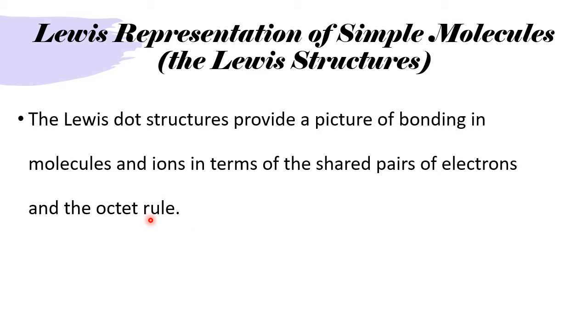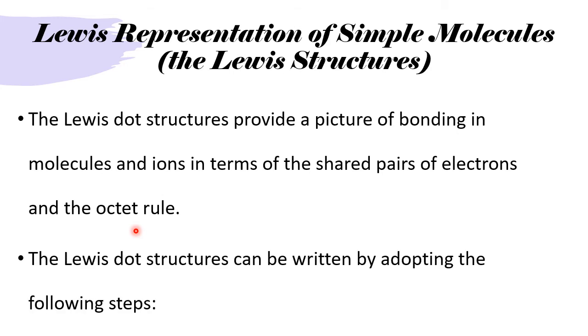So the Lewis dot structure gives information: one is bonding, second is shared pair of electrons, then the octet rule. All these two to three pieces of information are given by the Lewis structure. The Lewis dot structures can be written by adopting the following steps. Let us see one by one.